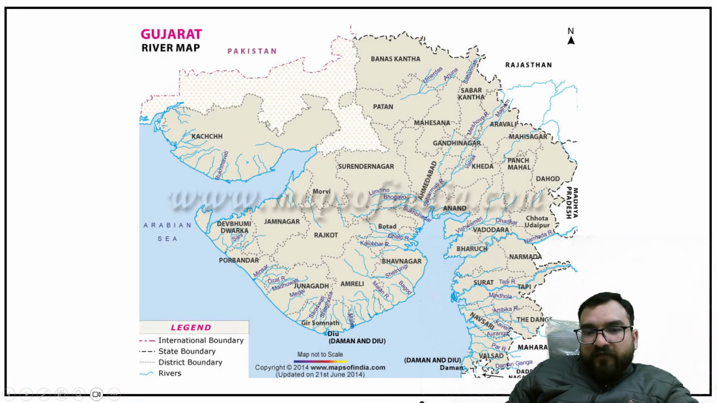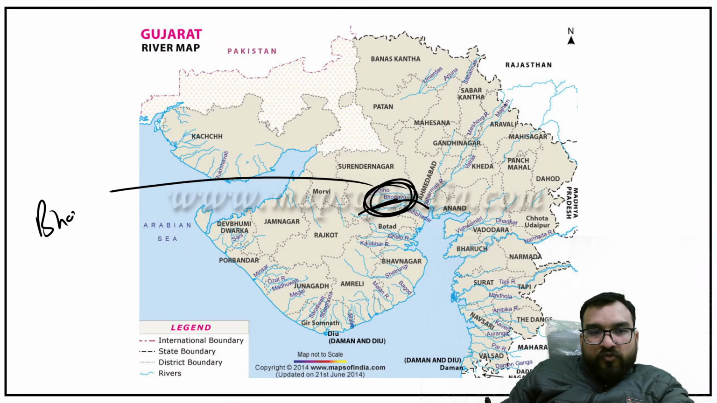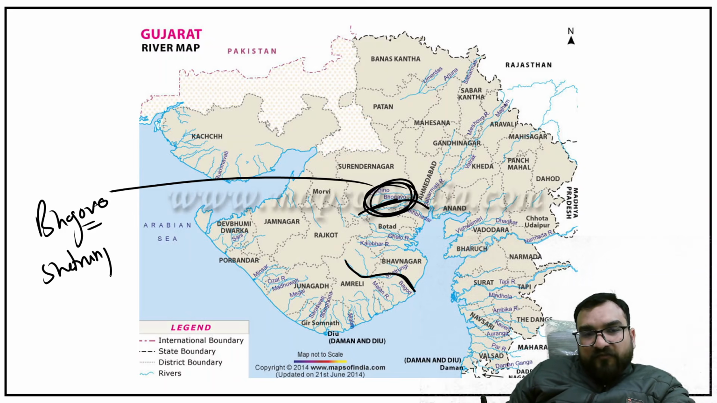First of all, you will be remembering about this river of Bhogovo, guys. See this Bhogovo river. Okay, this is Bhogovo. I'll be zooming it out, but Bhogovo you can write. Next, you will be finding one river as Shetrunji. So just remember that these are the rivers from Gujarat. Not exact thing you have to remember.